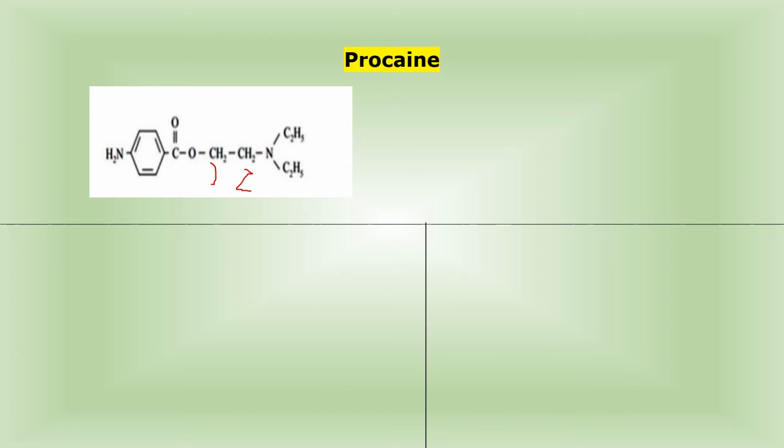At second position, what is present? At second position, 2-diethyl amino group is present, and this CH2 is the structure of your ethyl. What will the chemical name be? The chemical name will be 2-diethyl amino ethyl para-amino benzoate.